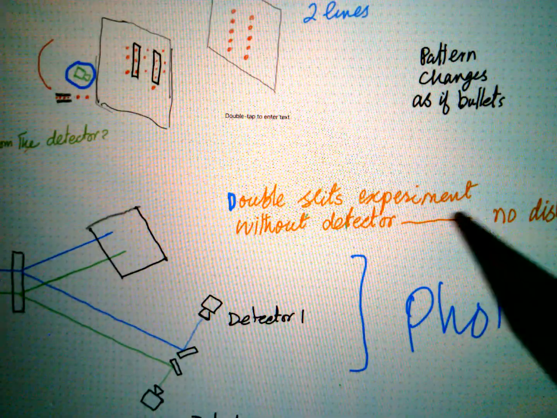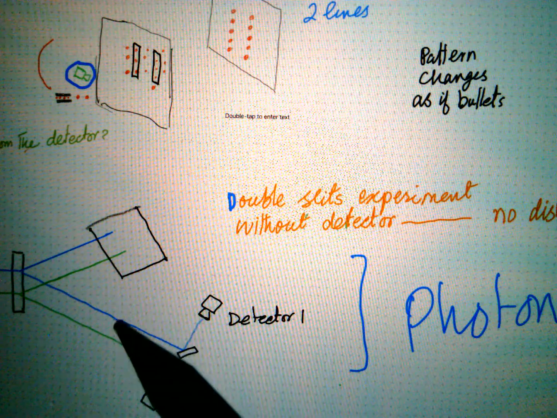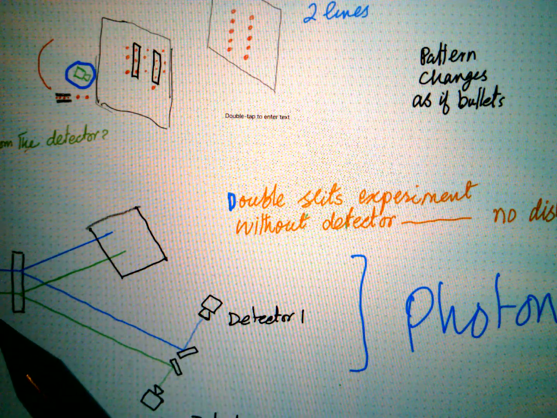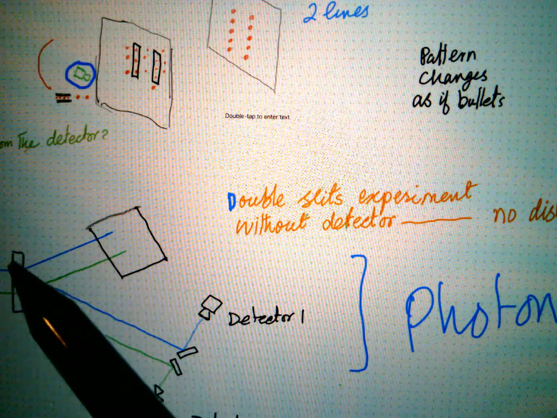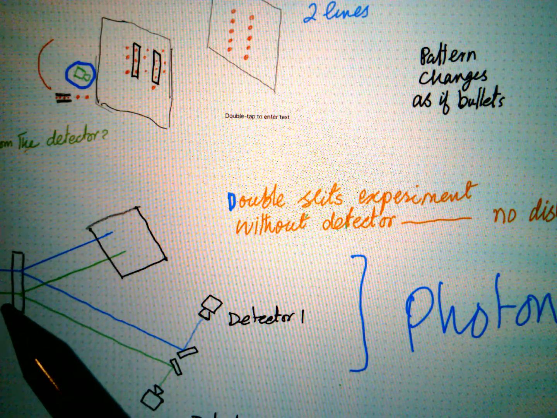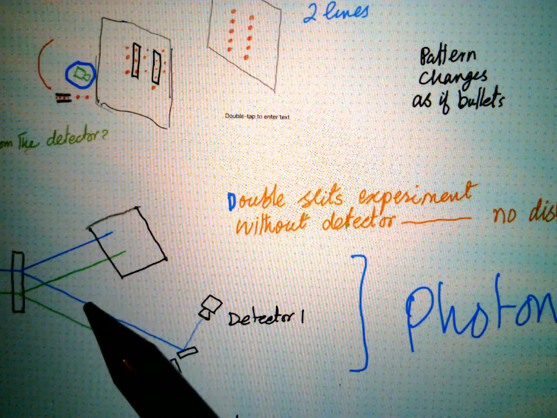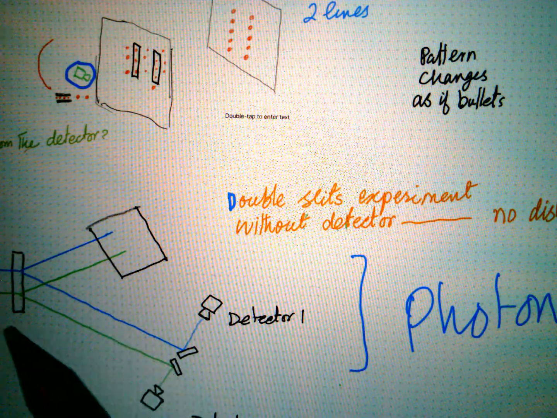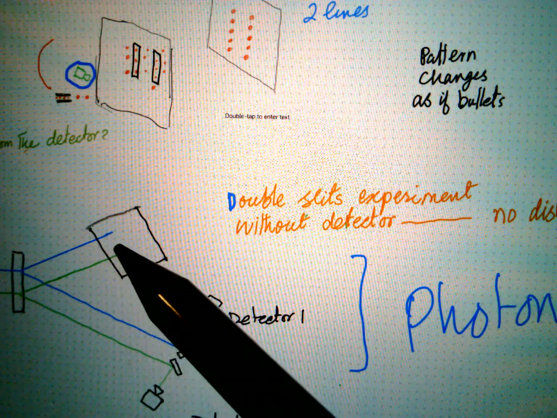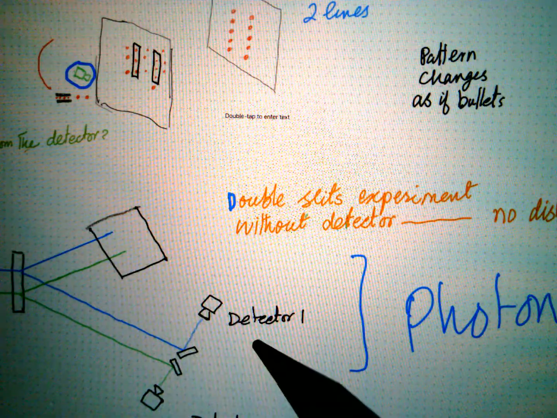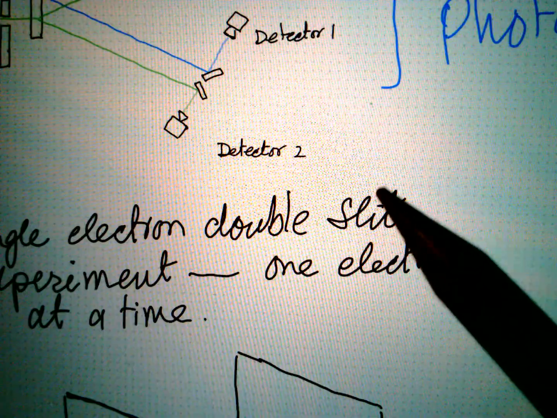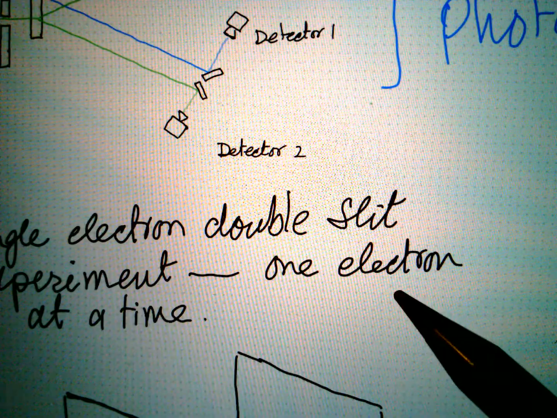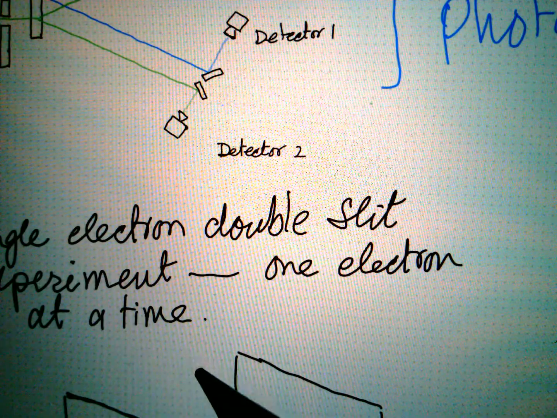When we use the double slit experiment for light, we can set up an experiment where we use a crystal to split the photon into two. We will discuss this experiment later. But now we use a single electron double slit experiment, one electron at a time.